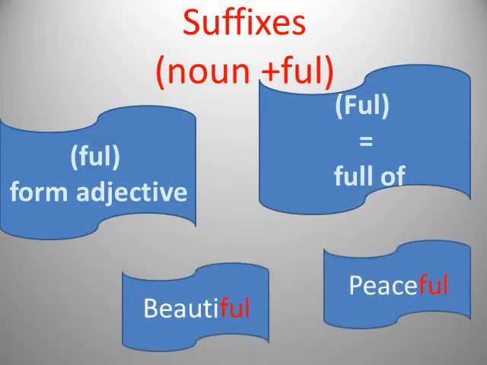Like beauty, it's beautiful. Peace, it's peaceful, and so on. For beauty, we just change the Y into I in order to add the FUL and turn this beauty, which is a noun, into an adjective, which is beautiful. And peace turns to be peaceful, which is full of peace, and this one is full of beauty.